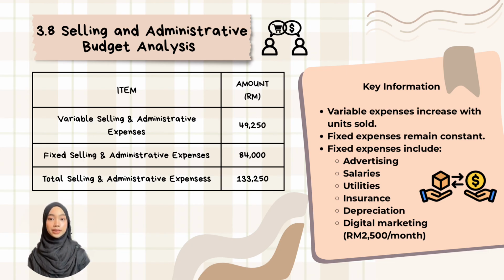The fixed expenses include advertising, salaries, utilities, insurance, depreciation, and an additional RM 2,500 per month for digital marketing. The additional digital marketing budget supports the company's nationwide expansion plan by increasing brand awareness and attracting more customers. Overall, this budget helps management control operating expenses and ensure spending remains within the planned budget.